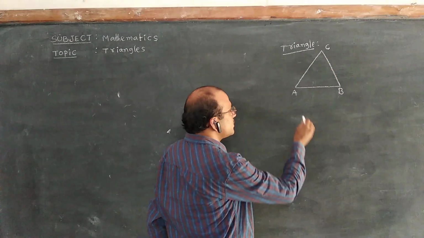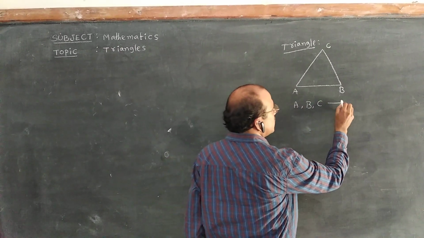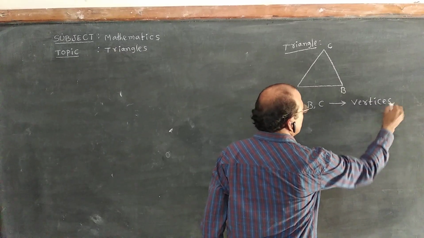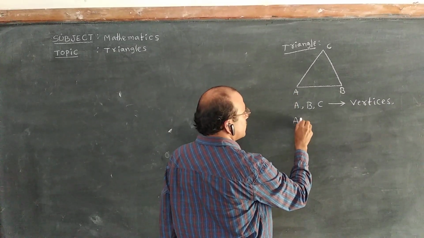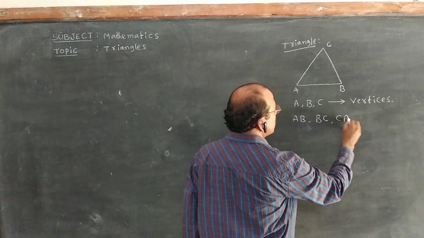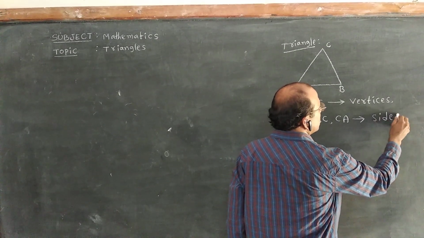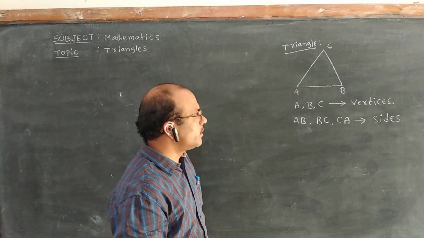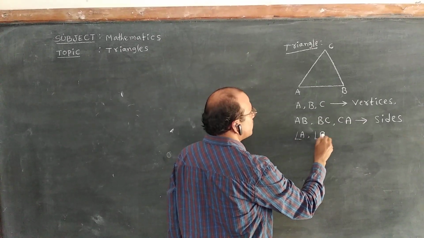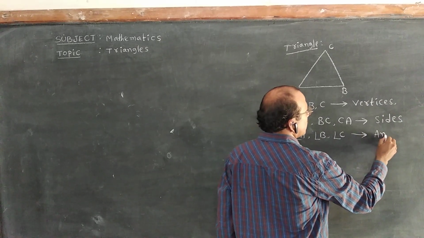Three vertices: A, B, comma C. These three are called vertices. Then AB, BC and CA, these three are called sides. Next we can say angle A, comma, angle B, comma, angle C. These are the angles.